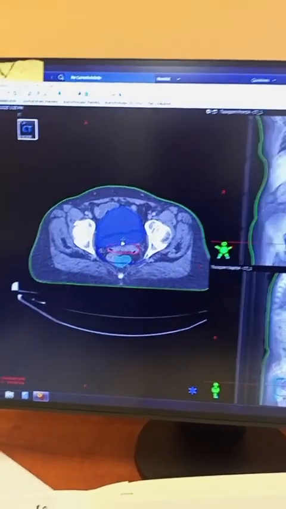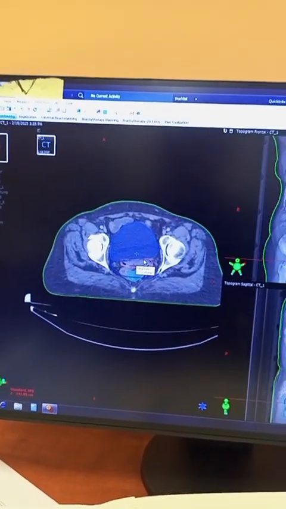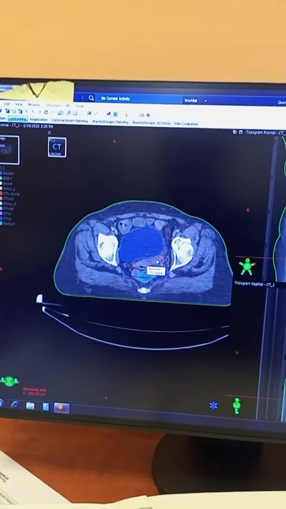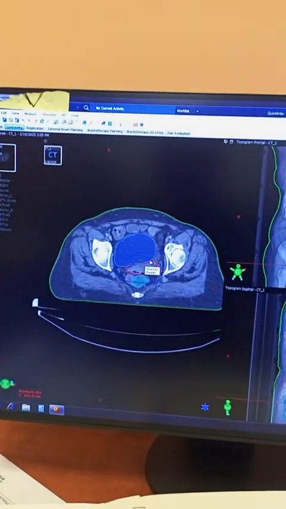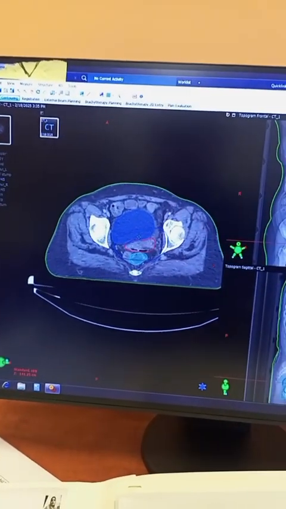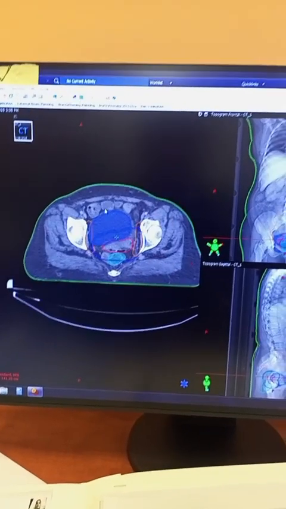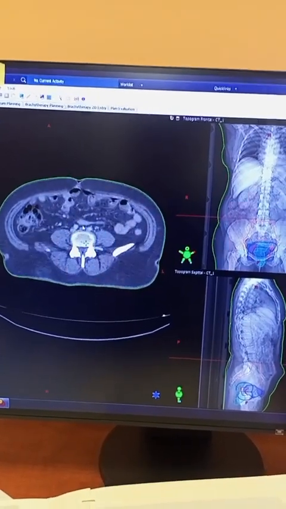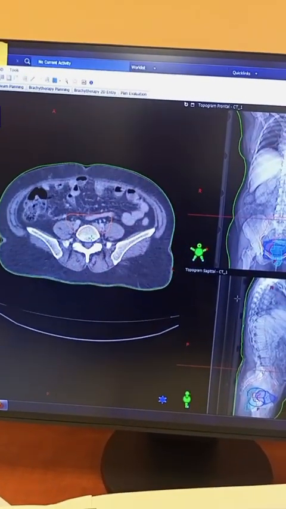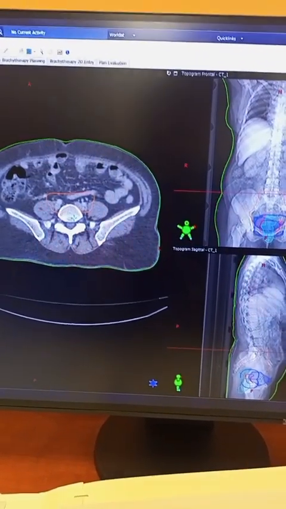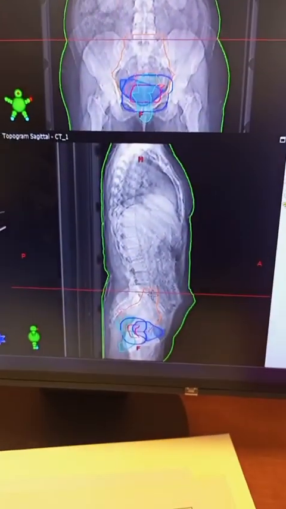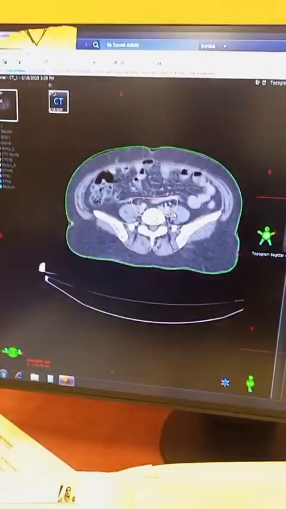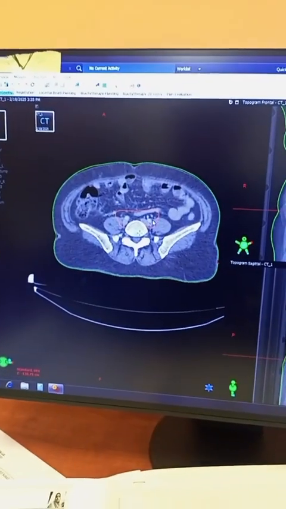After that, as the initial stage of the patient was stage 3, she is required to receive radiation therapy to the pelvic lymph nodes as well. So how have we drawn the pelvic lymph nodes? The pelvic lymph nodes begin from the L1 L2 vertebra. You can see this is the L1 vertebra, and from this L1 vertebra we have begun its contouring.